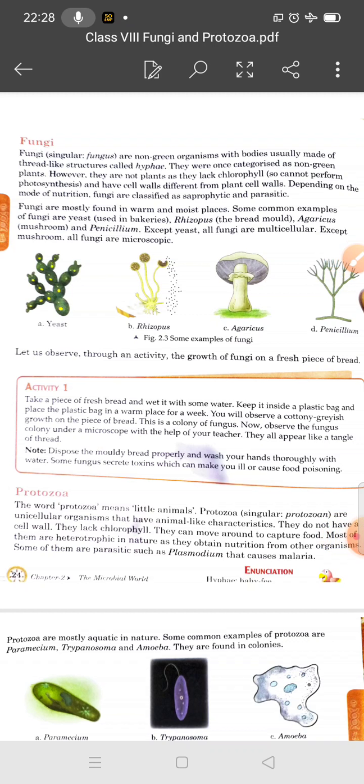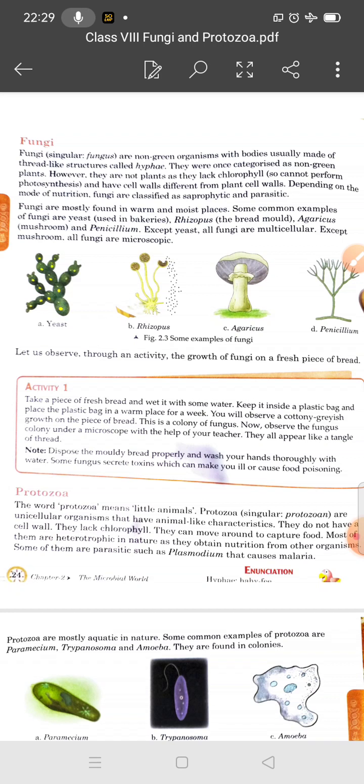Students, fungi are known as non-green microorganisms, with bodies usually made of thread-like structures called hyphae. Why are these known as non-green organisms?